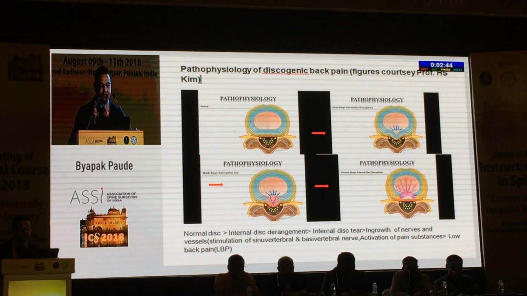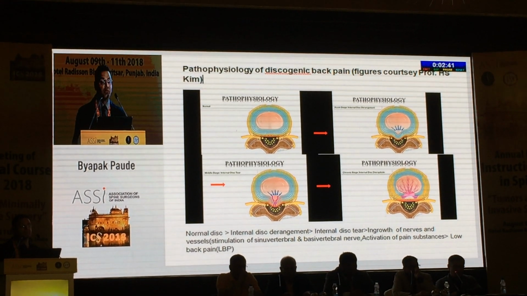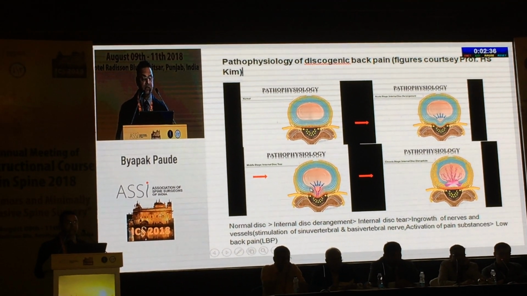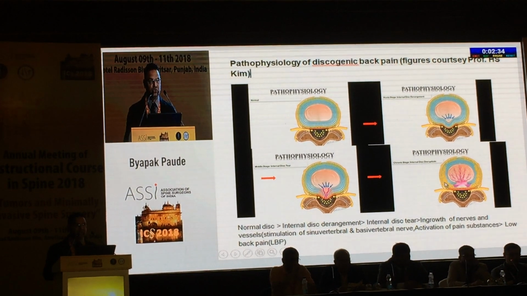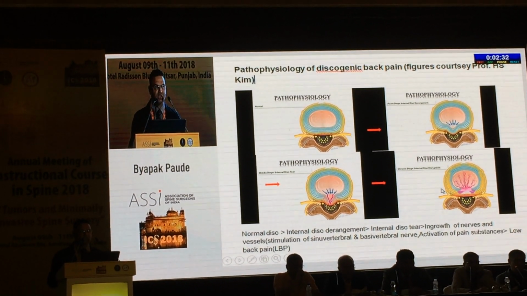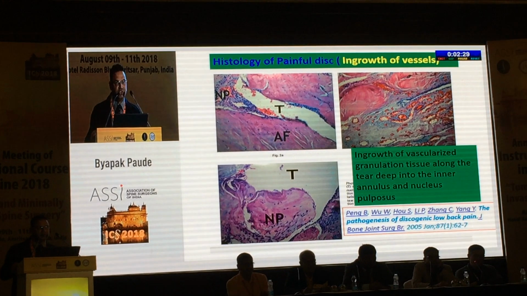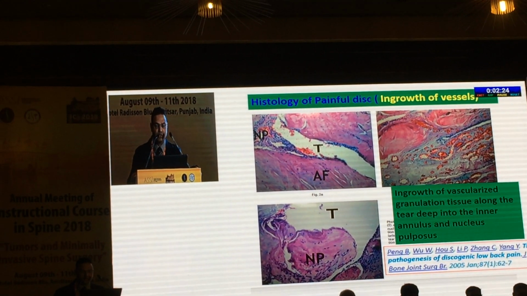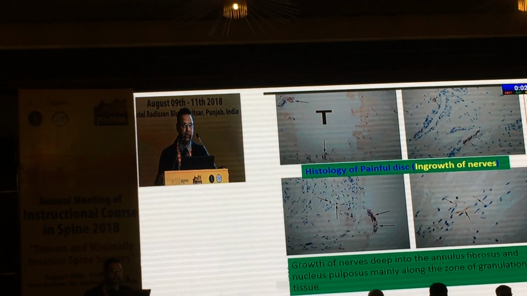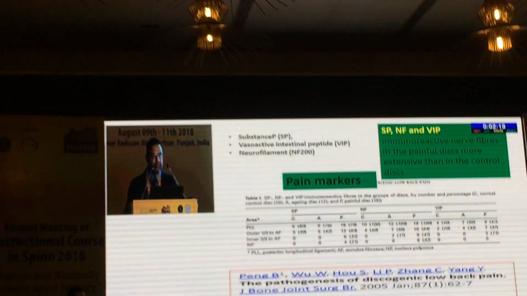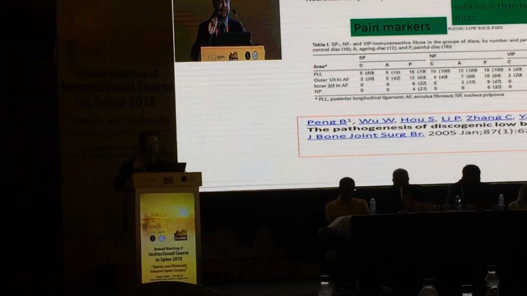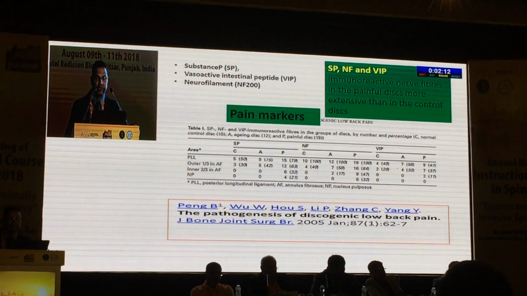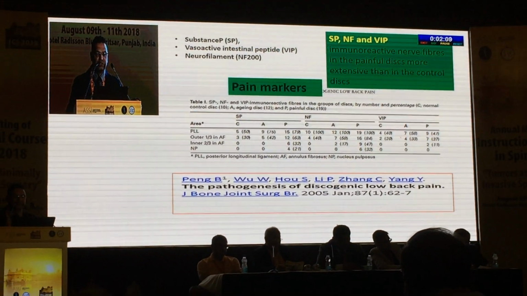So this is the schematic representation. Here we have the normal disc. With internal derangement, there is a tear that leads to granulation tissue and neural tissue ingrowth in the disc, which leads to discogenic back pain, and this is supported by the histology of the pathological symptomatic disc. There is an ingrowth of vessels and also of nerves, which is supported by the finding of substances like substance P, vasoactive intestinal peptide, and neurofilament, which are responsible for the pain in the disc and are not found in a merely degenerative, non-symptomatic disc.